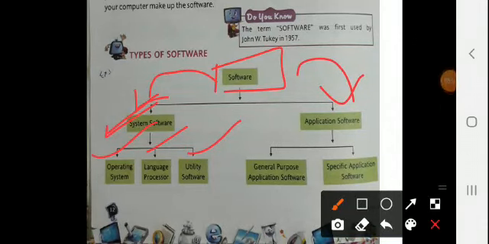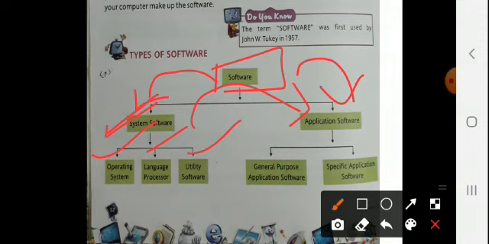Then secondly, after the system software, the second software is application software. It is a set of programs designed to help users perform specific tasks for a special purpose. They may be installed in a computer depending upon the user's requirement. According to our uses, our requirements, our work, it is installed in the system.